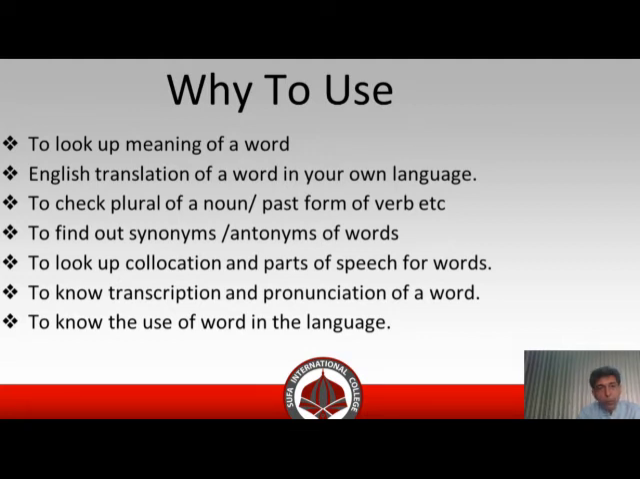The seventh point is to know the use of a word in a language. The dictionary tells us about the specific use of the word in the particular language. For example, in an English dictionary, two or three sentences are given that tell us about the usage of that word in that language, the sense of that word. In this way, the sense of that word is made clear in our mind.